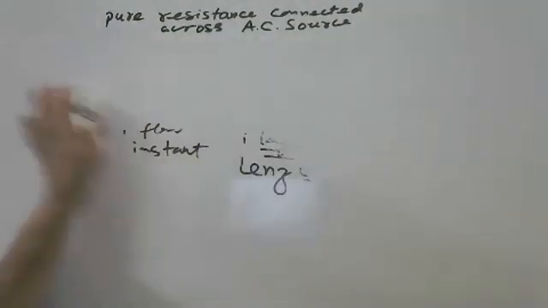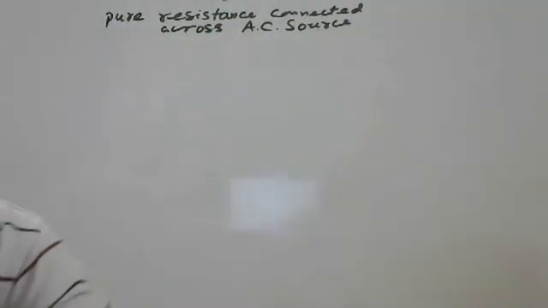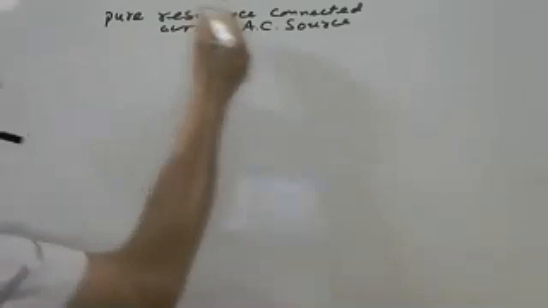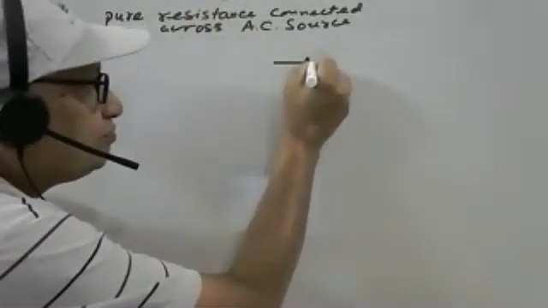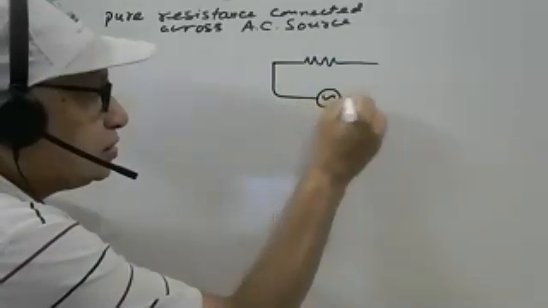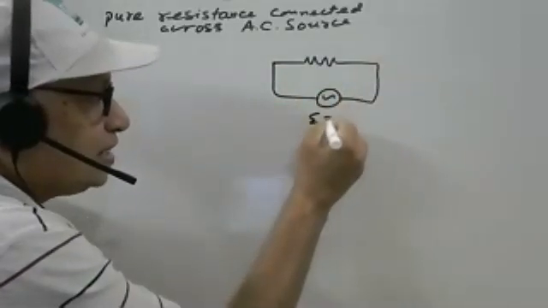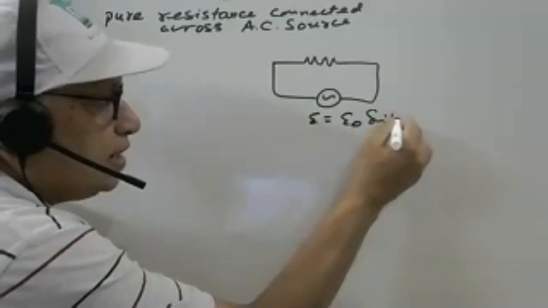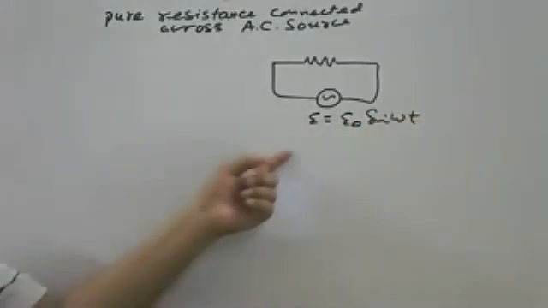Now we are taking the AC source. What will happen? One by one I am taking, and pure resistance means there is no inductance, there is no capacitance here, only resistance is there. This is the resistance, and we have connected an AC source. Let us say E is equal to E naught sin omega t. What is E here?